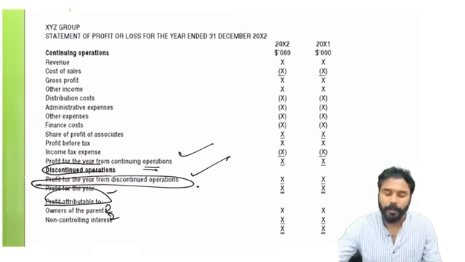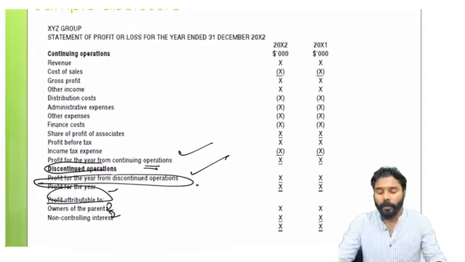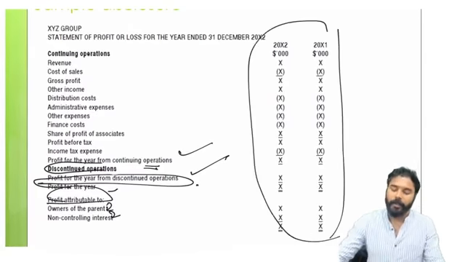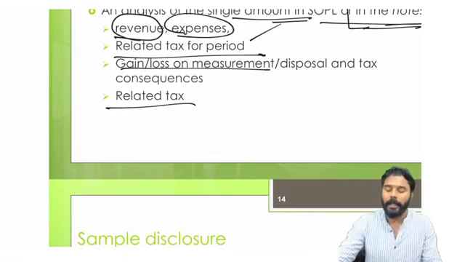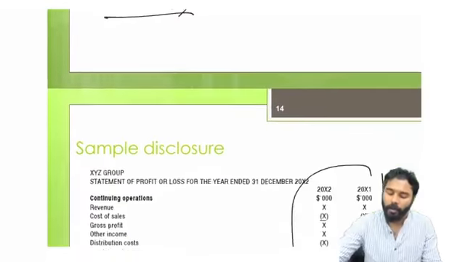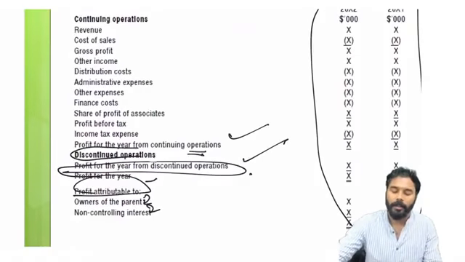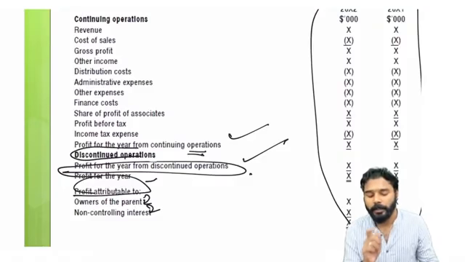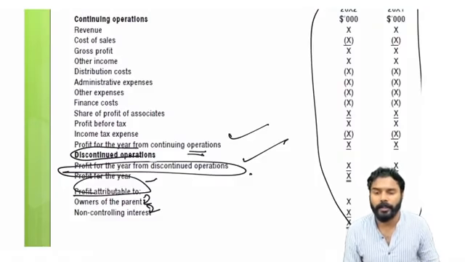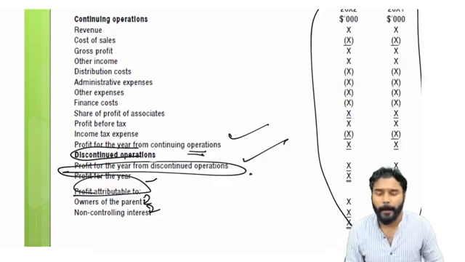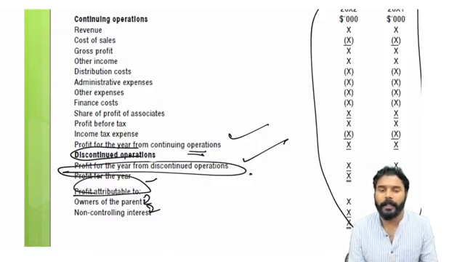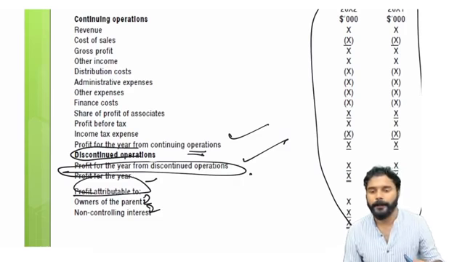So that's it for discontinued operation. Either in the notes we will show separately the related revenue, the related tax, gain or loss, everything, or we'll simply account for it as a separate line item in the SOPL, that is profit for discontinued operation. As a separate line item we will disclose it. Is it clear, everyone? So that's it for discontinued operation, which should be classified as a separate line of business.